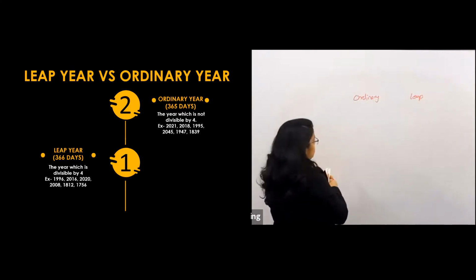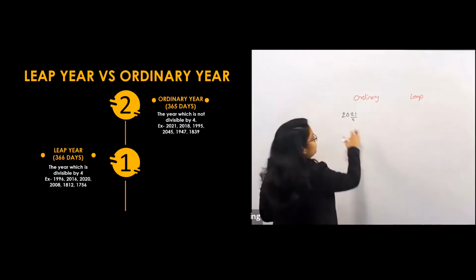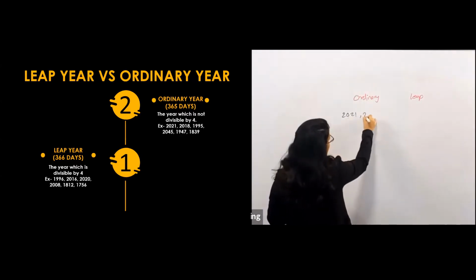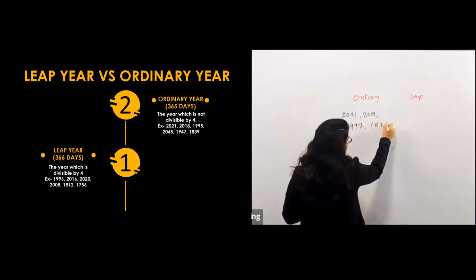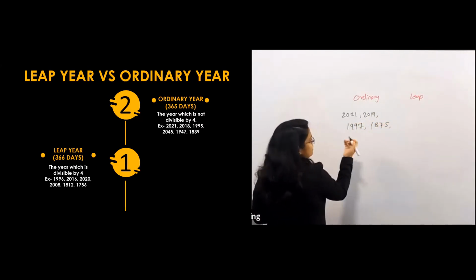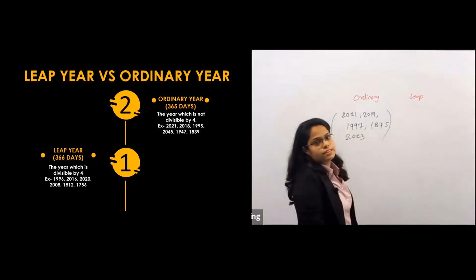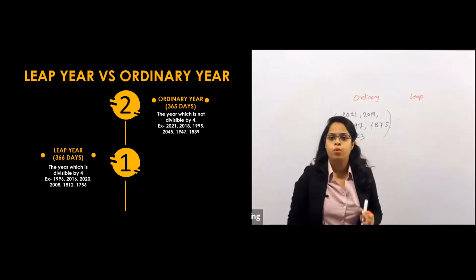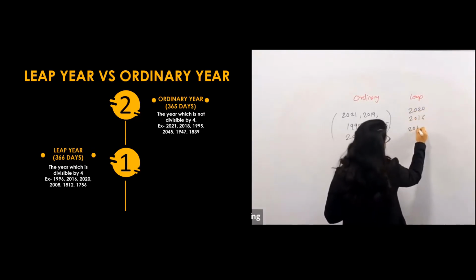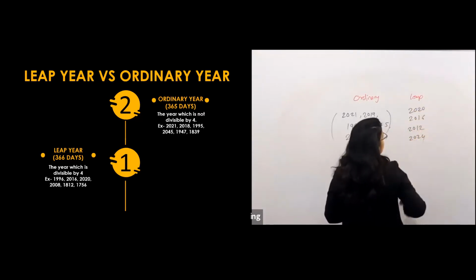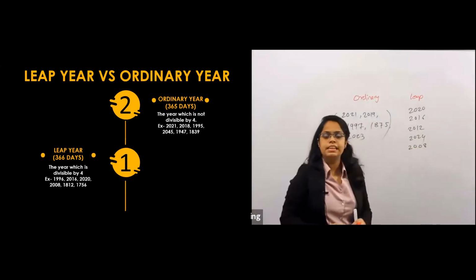For an ordinary year, suppose the current year is 2021. As this 21 is not divisible by 4, there will be some remainder, right? So 2021, 2019, 1997, 1875, anything: these are all ordinary years. And examples of leap years, which are divisible by 4: currently 2020, 2016, 2012, 2024, 2008. All these are leap years.